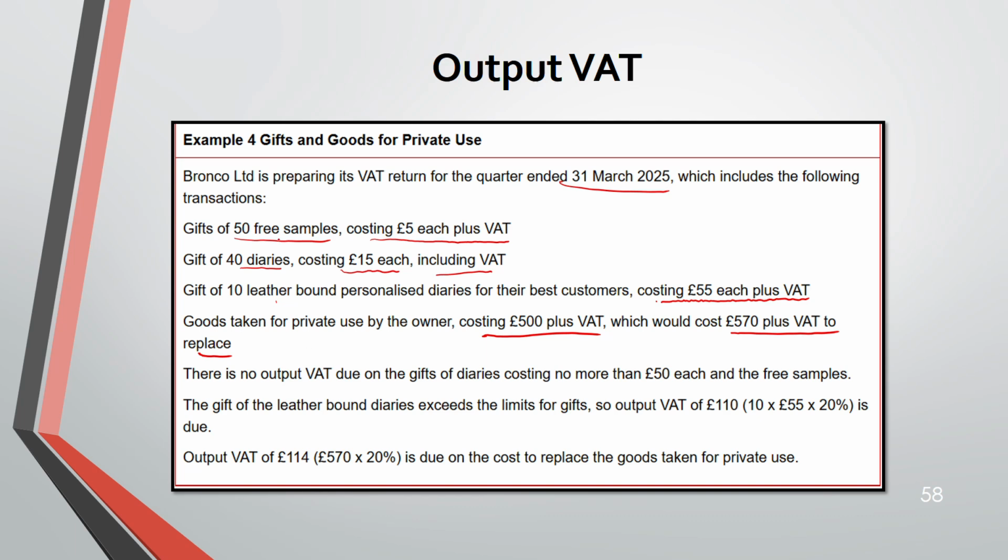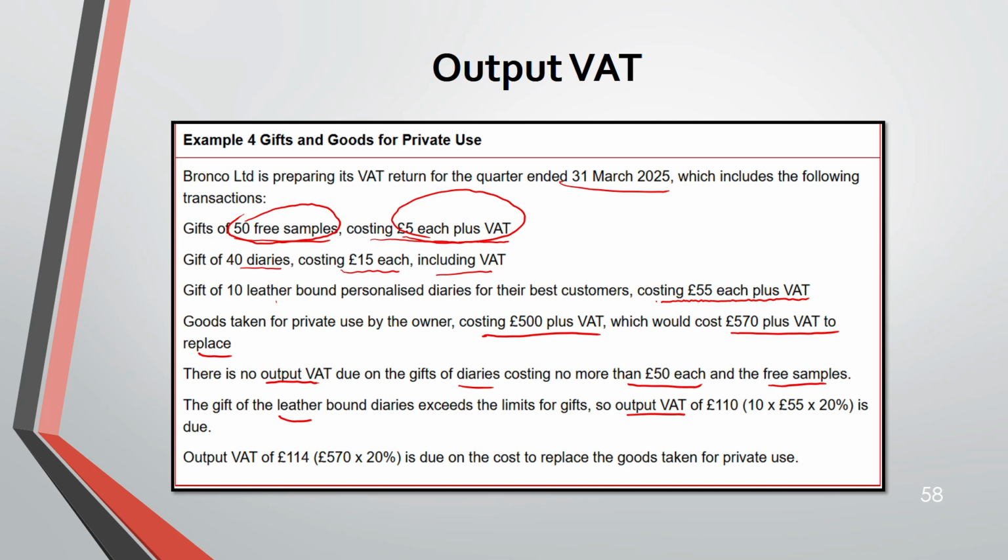See, regarding the free sample, it is costing 5 only. It's outside the scope of VAT. Next, diaries. Even for the diaries there is no output VAT, because the cost is less than 50, and also on the free sample. So no output VAT on the free sample and the 40 diaries, because the cost is less than 55 and 15. Coming to the leather, it is 55. Yes, here output VAT will be charged, because it has to be 50 per person, but it is 55.